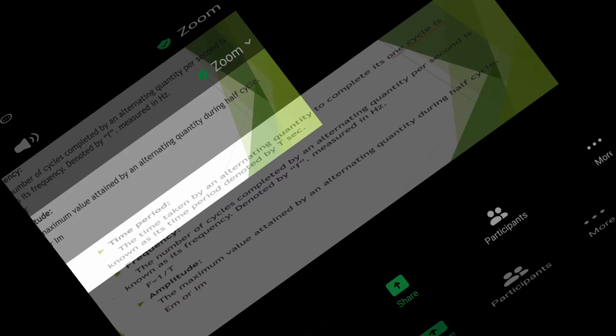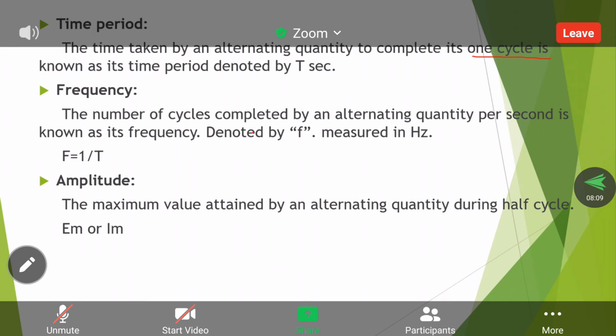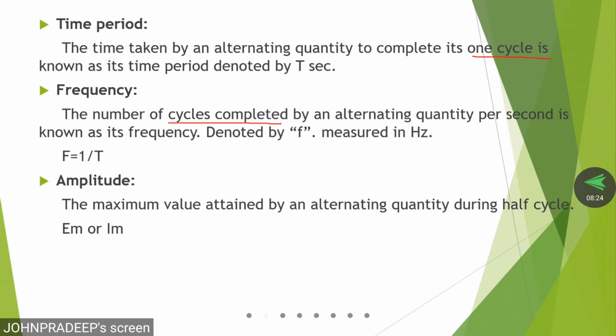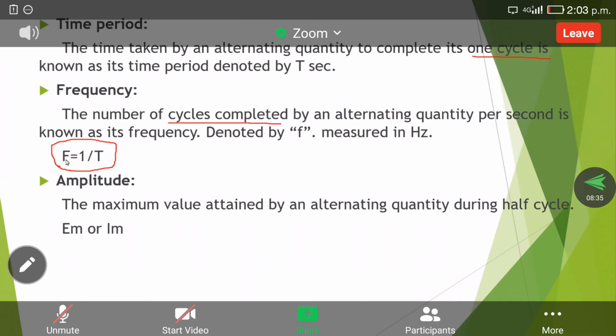Next, frequency. Frequency we can simply define as the number of cycles per second, the number of cycles per given time. Within 1 second, how many cycles are completed, that is called frequency. Frequency has the formula f is equal to 1 by T, where f is the frequency and T is the time period.